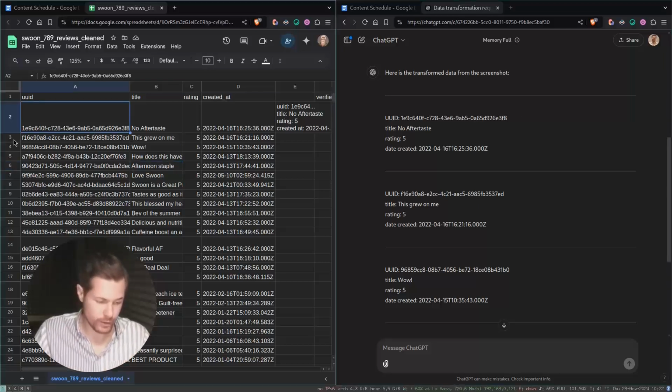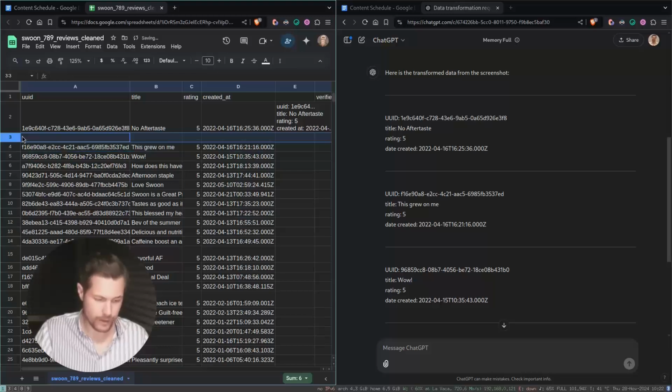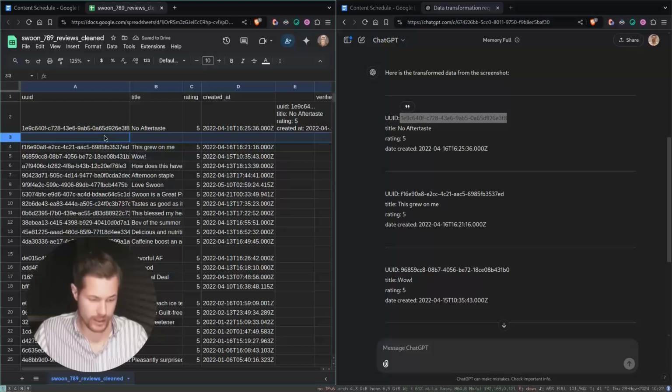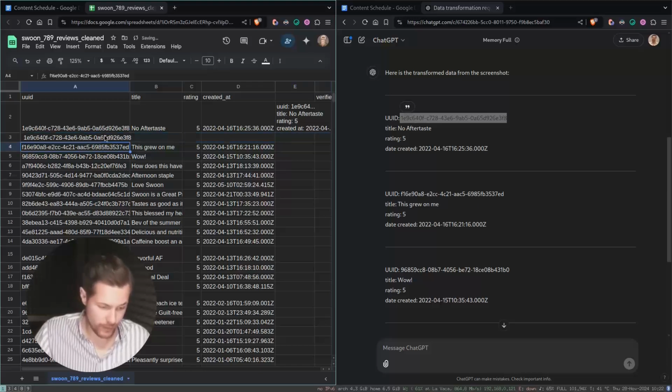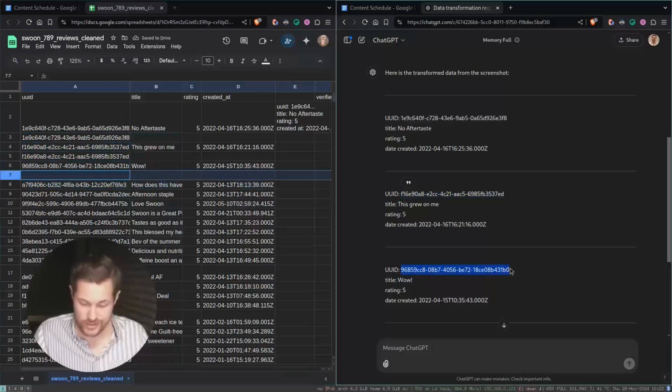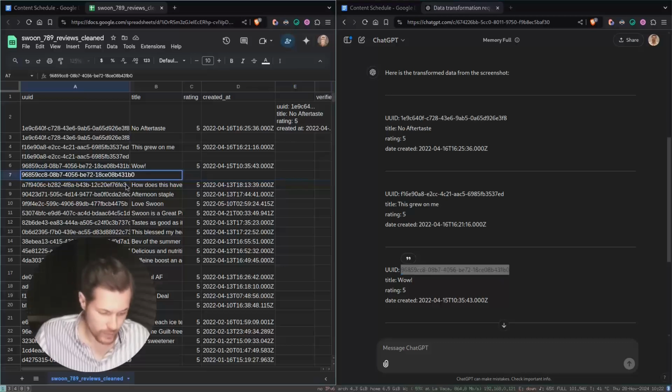So if we have a look, we can compare this the following way. We can copy this here to have it one below the other, so we can compare, and we can see that this one is correct. Now let's have a look at the third one, and this is where stuff starts to get interesting, because we see that, for example, the third one has an extra 0 at the end, right?